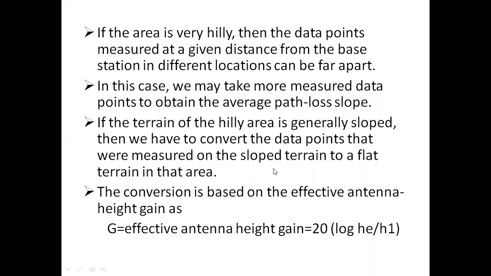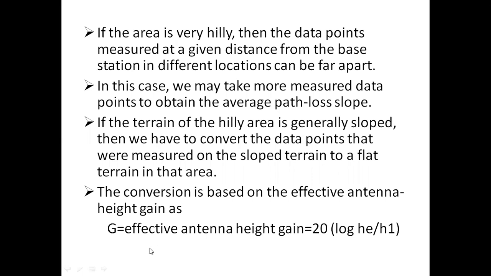So if the area is very hilly, then what can we do? If the area is very hilly, we can have large values. In this case, if our area is hilly terrain, we may take more measured points, more data points, to obtain the path loss curve. Hilly terrain normally means sloped terrain. So if you take all the data, then you have to convert those data points to a flat terrain contour by using this formula.